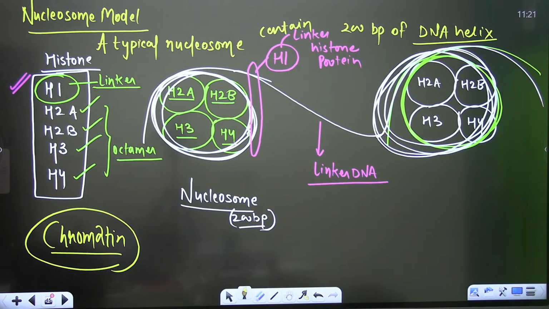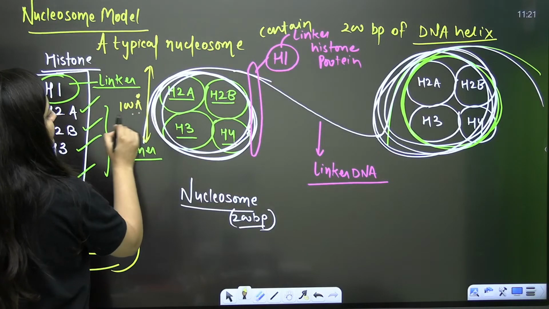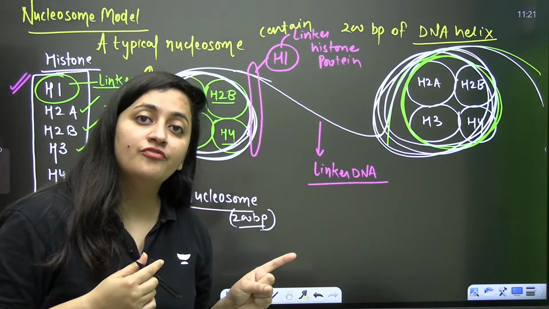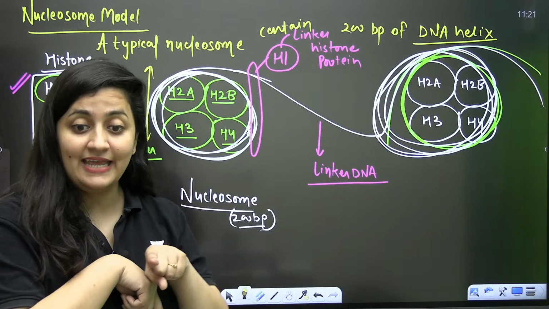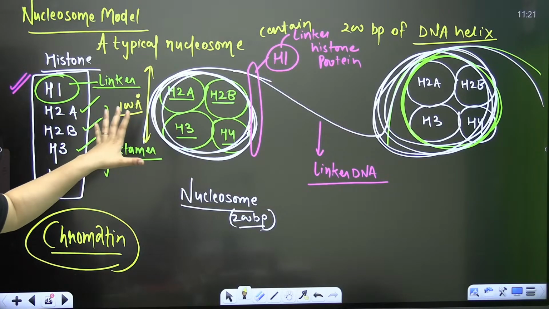Do you know the diameter of your nucleosome? It is near about 100 angstroms. We started the story from 20 angstroms, isn't it? Now here, the diameter of the nucleosome is near about 100 angstroms.